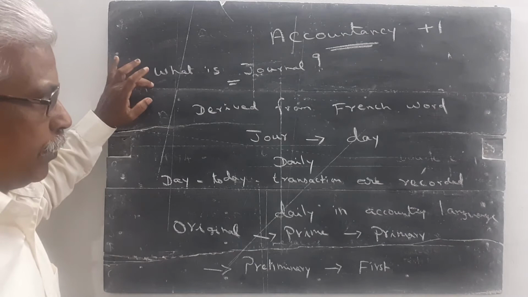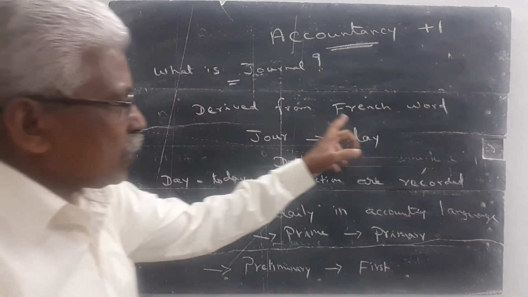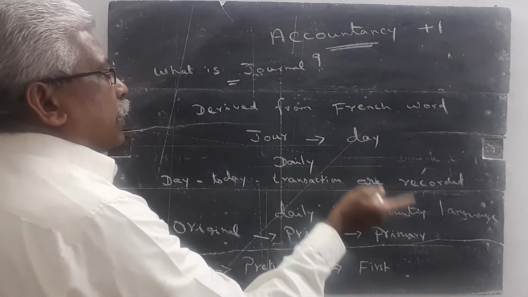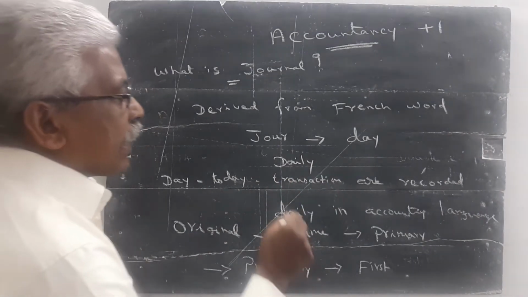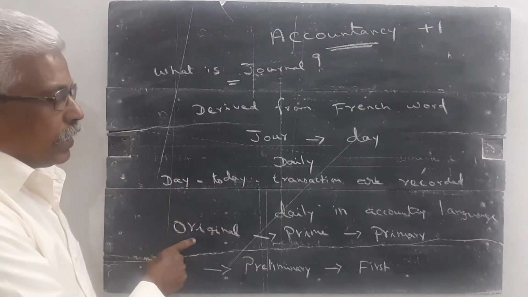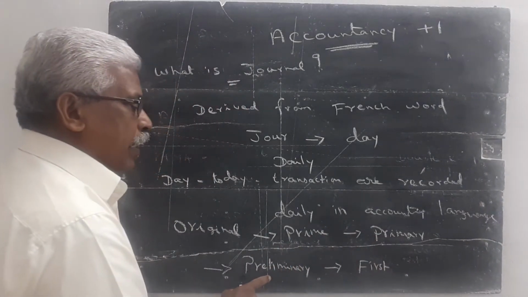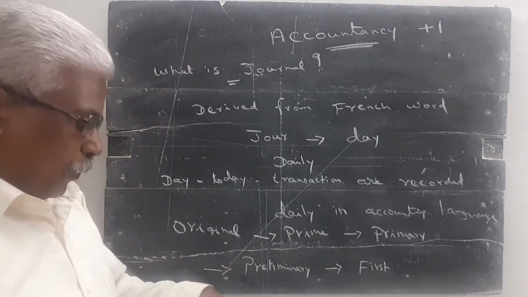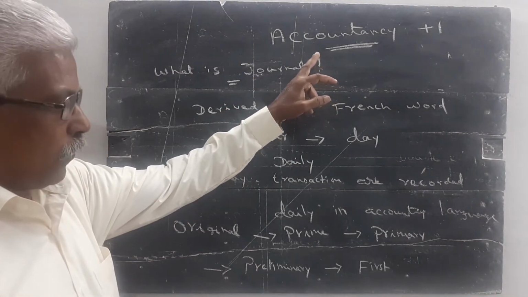What is journal? The word journal is derived from the French word jour, which means day. It can be told as daily. Day-to-day transactions are recorded daily in the accounting language is called as journal. Journal is the book of original entry, a prime entry, a primary entry, a preliminary entry, the first entry. The first step for the preparation of account is the preparation of journal.